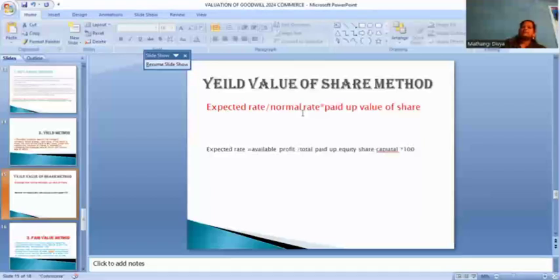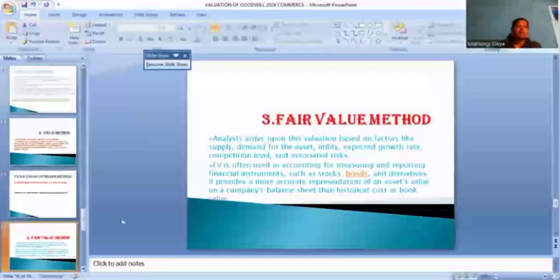And normal rate means in this year at what rate we purchase and sell a product. That is called the normal rate. How much value of share we have to spend. Okay, in the yield method we calculate the expected rate, normal rate, and paid-up value of shares. And the third thing, the fair value method.